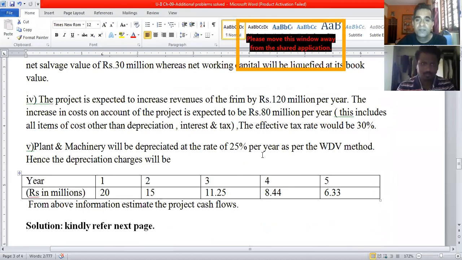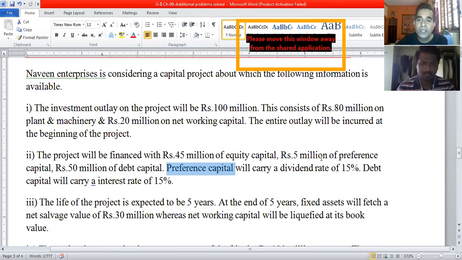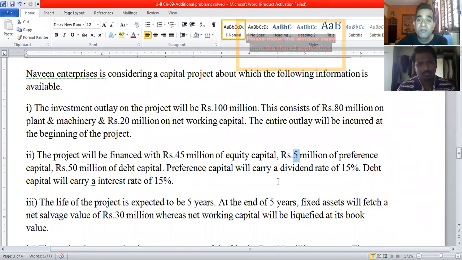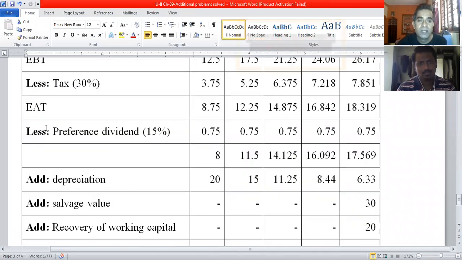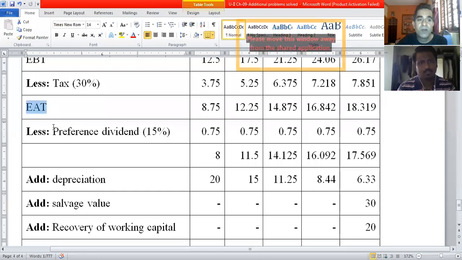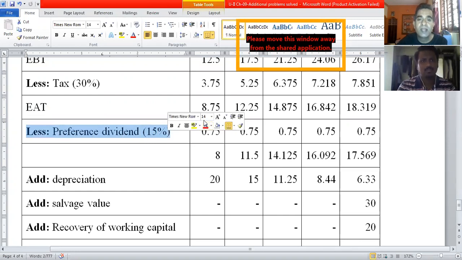I repeat again, 5 million rupees is preference capital, and the preference capital will carry a dividend of 15%. It means 15% of 5 million rupees has to be paid as preference dividend. That has to be deducted since it is a cash cost. From the earnings after taxes, the first priority is for preference shareholders. Hence, pay or deduct 15% preference dividend.